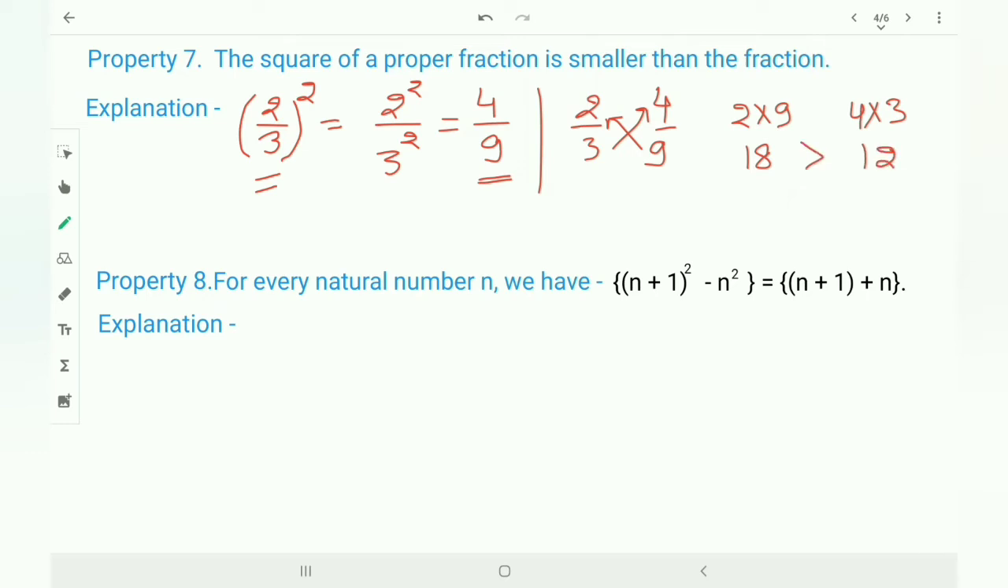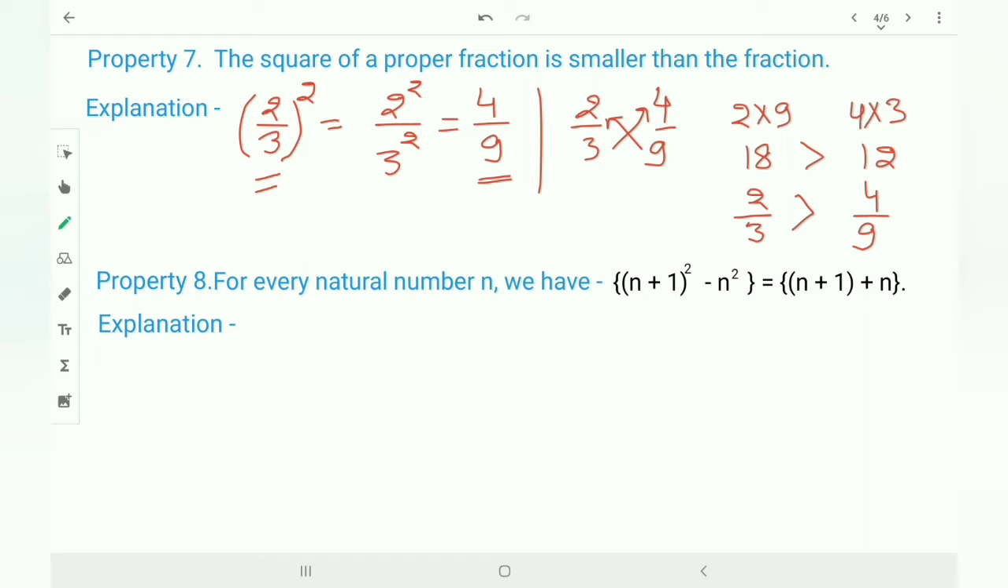Now send the denominators to their original places. 9 sent to the 4 and 3 sent to the 2. 2 upon 3 and 4 upon 9, and the sign let it be as it is. So here you can see 2 upon 3 is greater than 4 upon 9. Hence, the square of a proper fraction is smaller than the fraction. Here you can see 4 upon 9 is smaller than 2 upon 3.